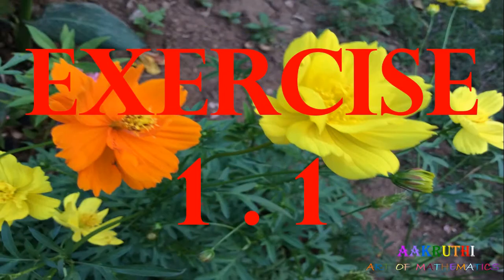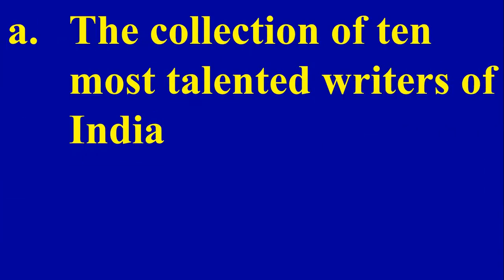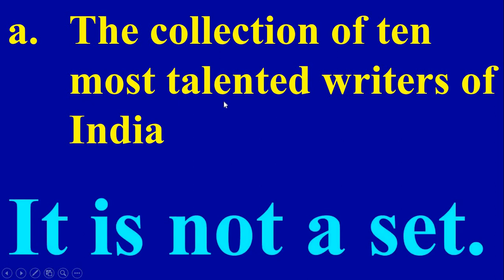Now we solve some problems from exercise 1.1. First one, which of the following are sets? You have to tell whether the following are sets or not. First one, A, the collection of 10 most talented writers of India. Talented, intelligent, these are all not well defined. What is meant by talented? It is not given, so that's why it is not a set. So this collection is not a set.